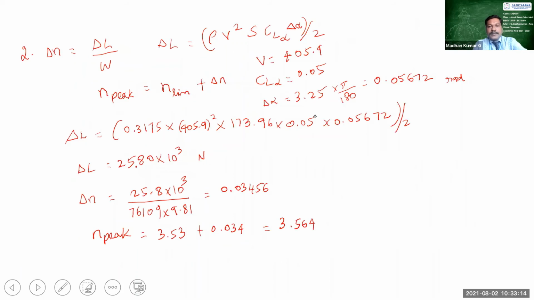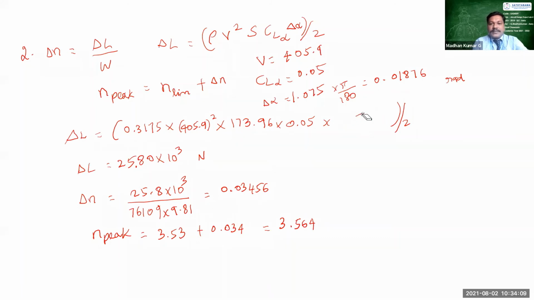Okay. So for 1.075, what is it in radians? 0.01876. Okay. So you substitute here, and the others are substituted.